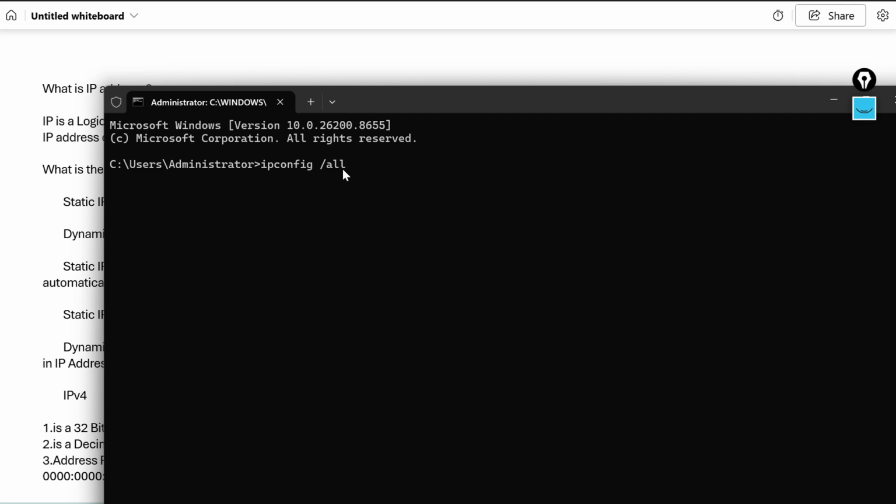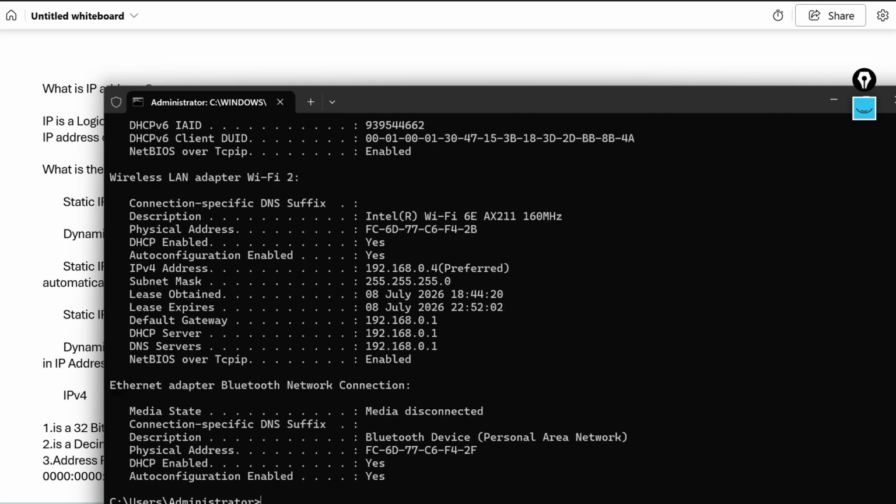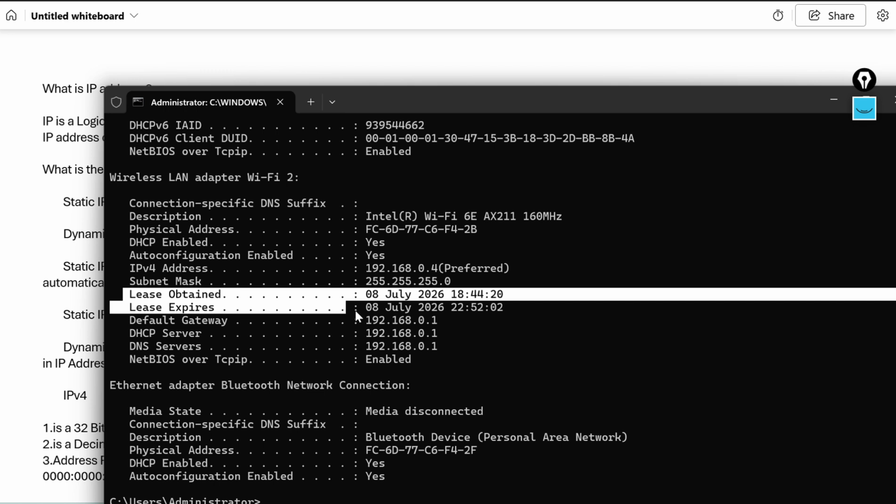Okay, ipconfig /all, enter. Now the IP address is 192.168.0.4. This is my IP. And the subnet mask is 255.255.255.0. And here see lease obtained and lease expires.